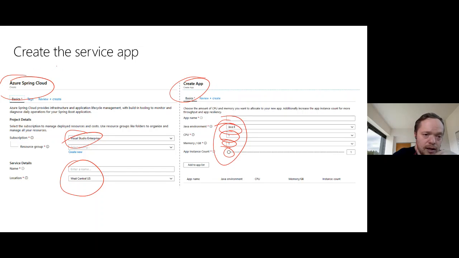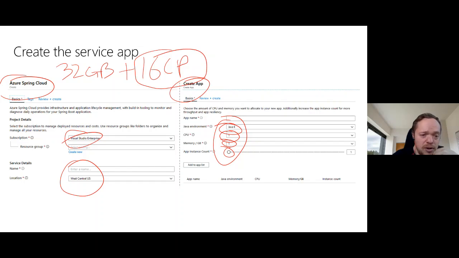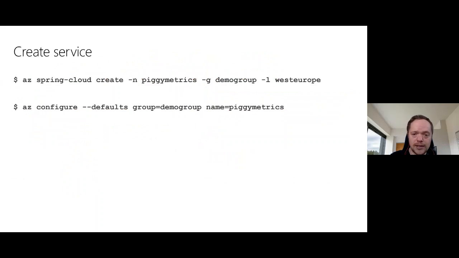Now you get to play around with all of these. On all of this Spring Cloud, you get 32 gigabytes of memory, and you get 16 CPUs. You can have literally 16 CPUs and up to, I think it was about 10 different Spring apps. So you could actually have about 60 to 70 microservices running in Spring. And this costs each one of these little Spring apps about $2 an hour to run all of that. And that's pretty economical when you think about the cost and what you get.